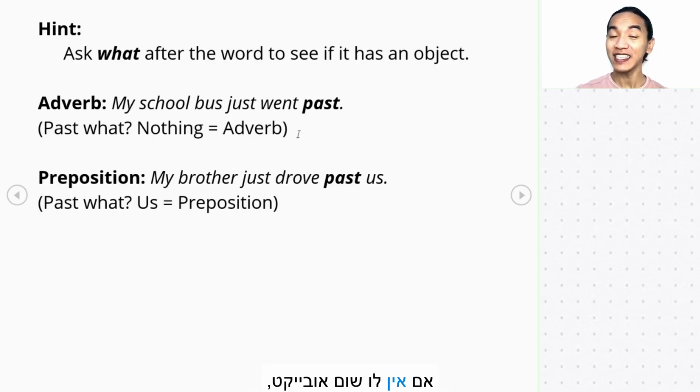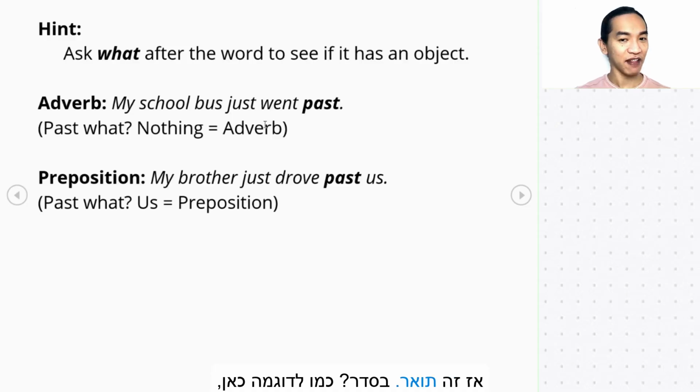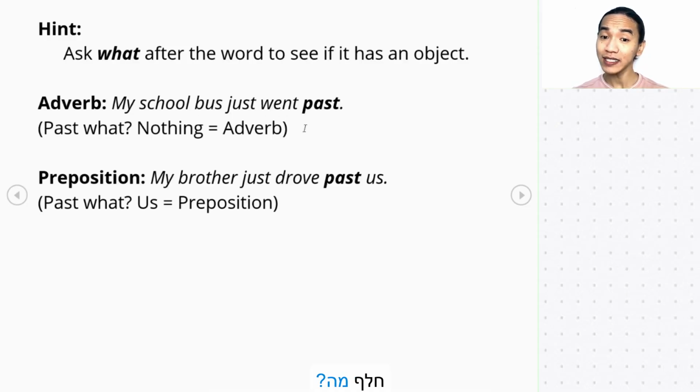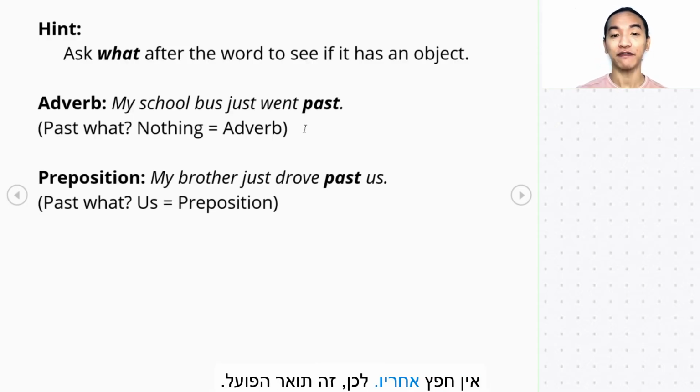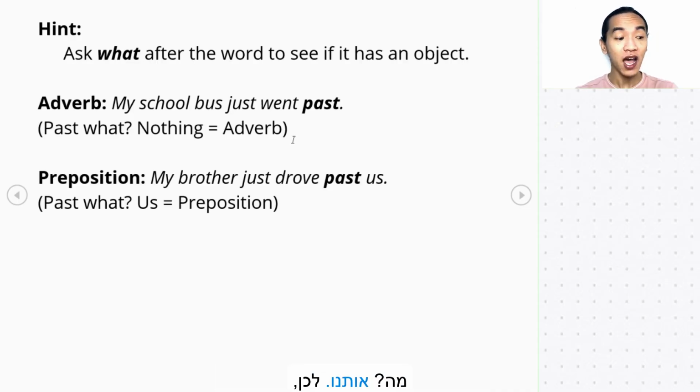Okay? If it doesn't have any object, then it is an adverb. Like the example here, past what? No object after it. Therefore, it is an adverb. Now, past what? Past us. So therefore, it is a preposition because there is an object after the word past.